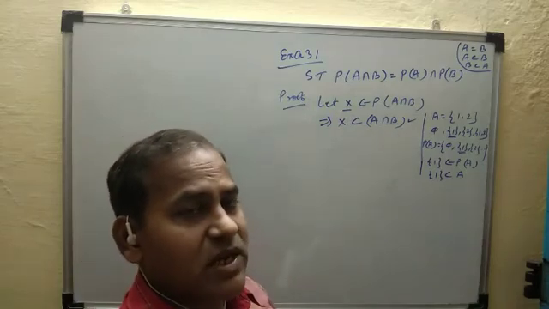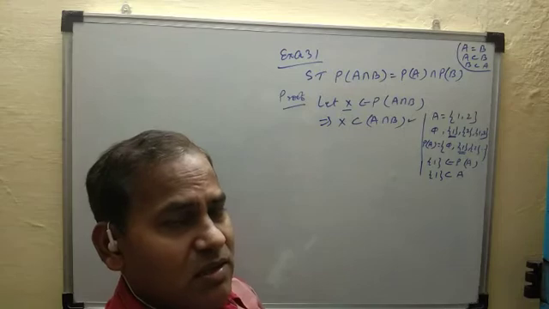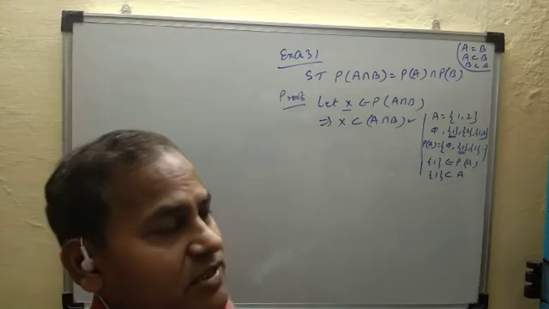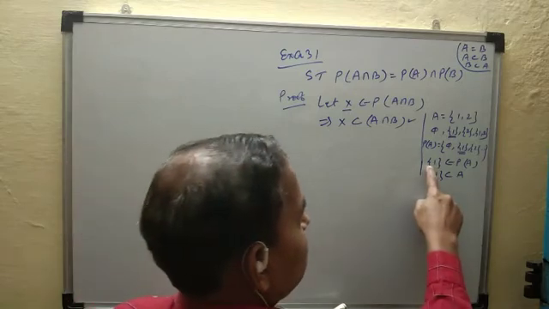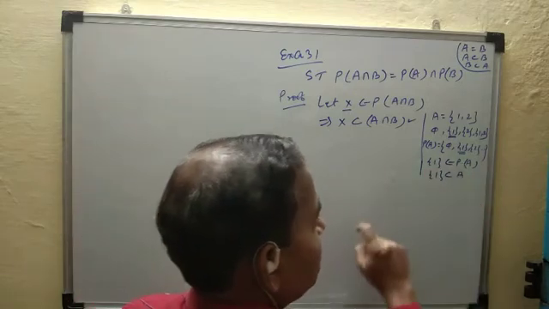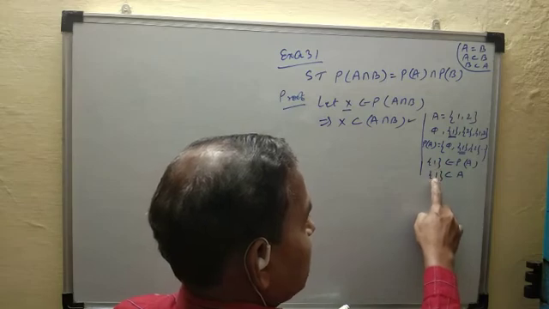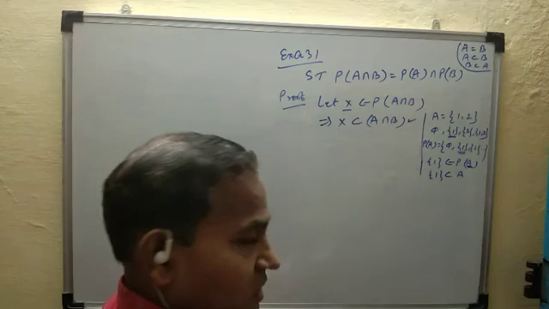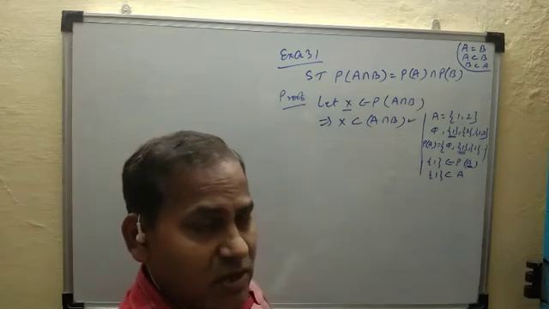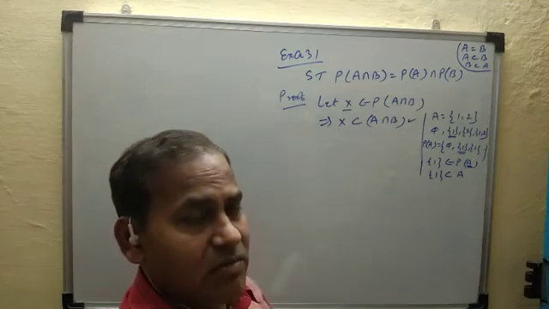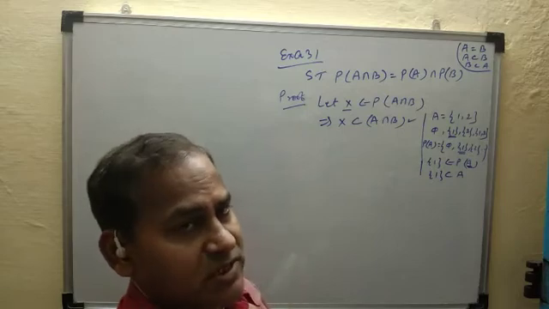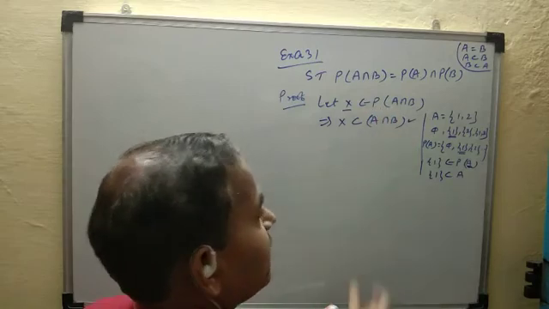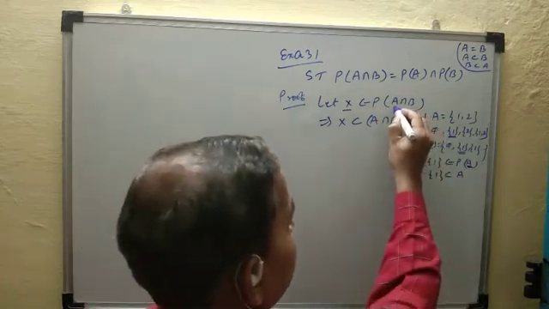So any element of a power set, that is a subset of that set. Here {1} belongs to the power set of A, so {1} is a subset of A. The element of the power set is a subset of the set. So here X is an element of the power set of A intersection B. Here in place of the set, what is it?